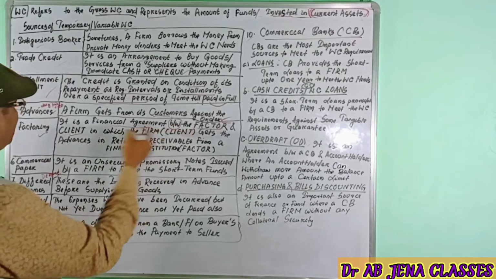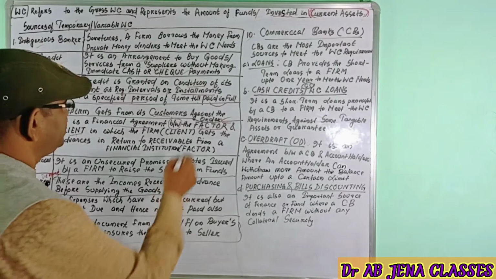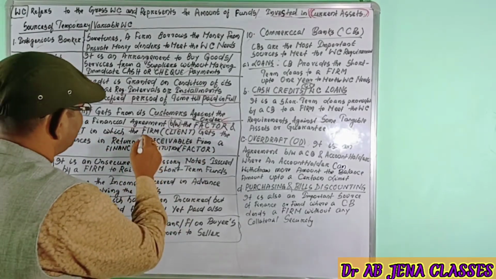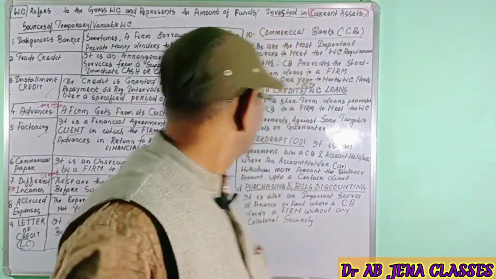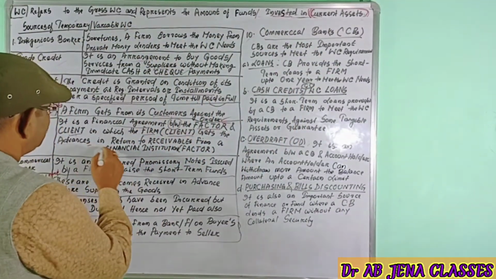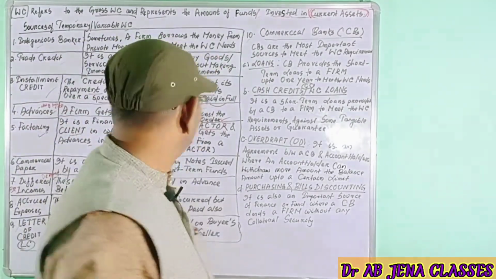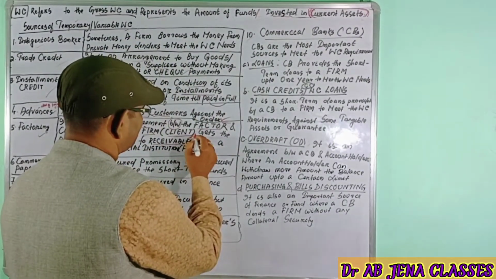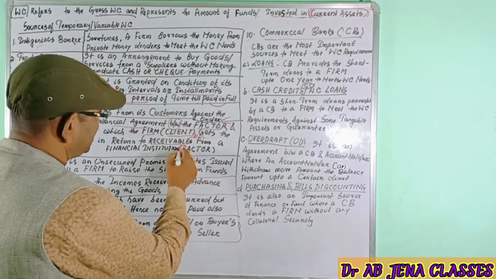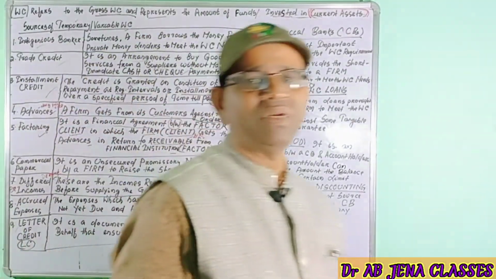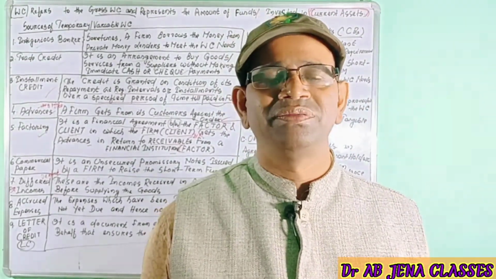There will be a financial agreement between the factor and the client in which the firm, here firm means the client, your firm will be the client and gets advances in return of receivables, the accounts receivables or the bills receivable, from the financial institution. Who is the financial institution? The factor. It may be banks, commercial banks and other financial institutions.